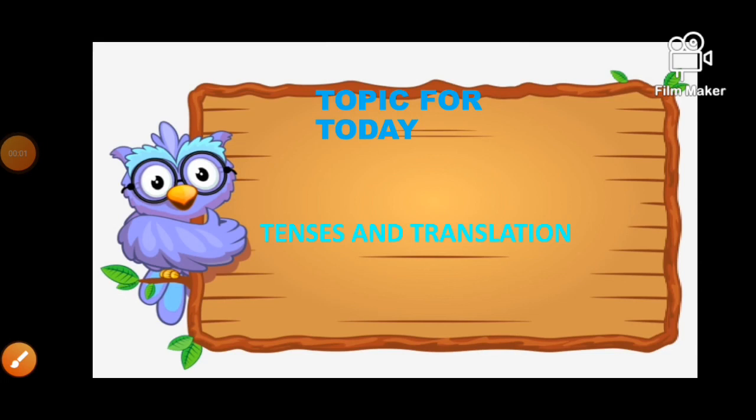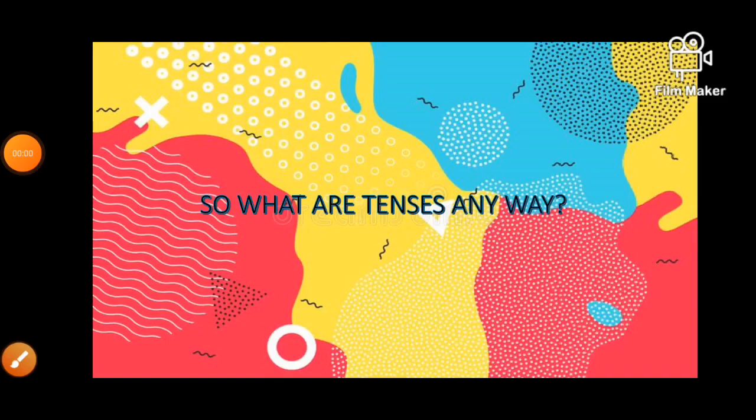The topic that I have chosen for today is tenses and translation. And in tenses and translation, you have already learnt about tenses and how many parts of tenses there are, and two tenses, present indefinite and present continuous. I'm sure you have understood the concept that we did so far. Now we are going to learn past indefinite tense. But before going forward, let's have a review.